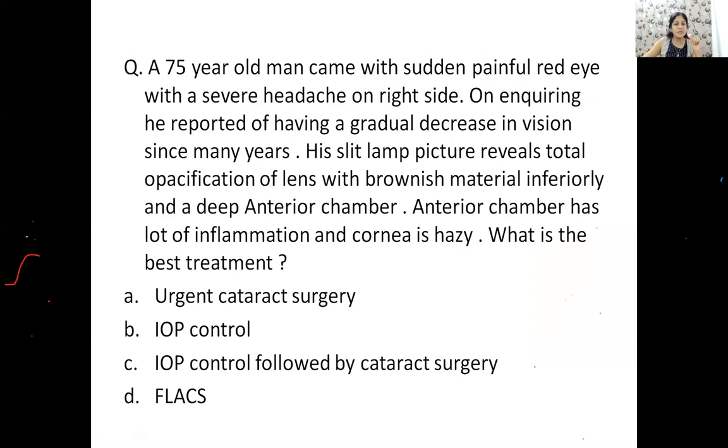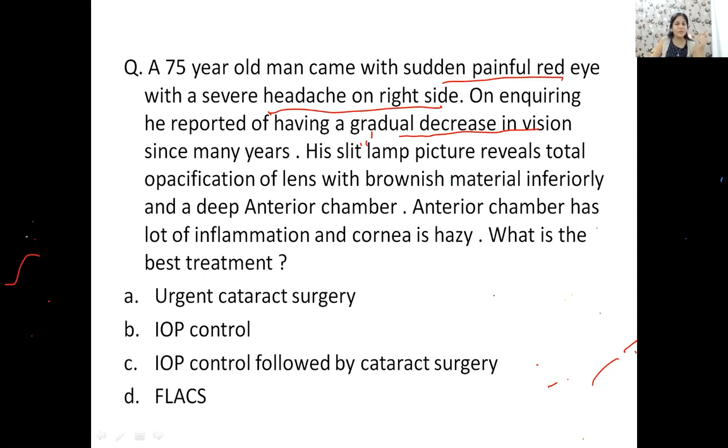Okay, let's read this question. There's a very old man, a 75-year-old man, and he has come to you with a sudden painful red eye. An old man, sudden painful red eye with a severe headache on the right side. Now, when you inquired, you got to know that there is a history of a gradual decrease in vision also since many days. Now his slit lamp picture, which is not given here, tells you that there's a total opacified lens, but there is a brownish material inferiorly.